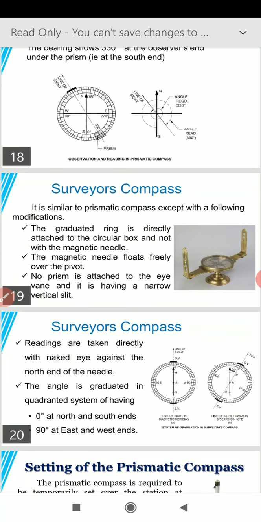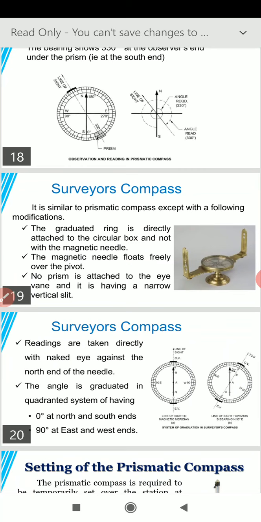So the various differences of the surveyor's compass from the prismatic compass are mentioned here. The first one is, we will repeat again, the graduated ring is directly attached to the circular box and not to the magnetic needle, whereas in the prismatic compass the graduated circle and the magnetic needle were both attached and made one unit, whereas in the surveyor's compass these are two units.